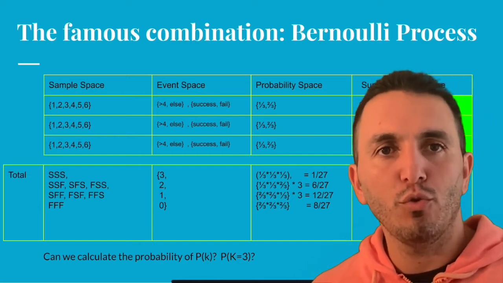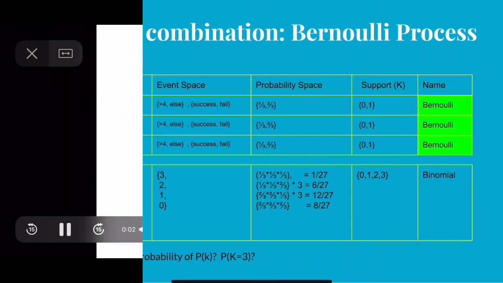To do that, we're going to move to the whiteboard. Here we go. We want to calculate the probability distribution function. We're just going to write a couple of cases right here to refresh us. This is success, success, success. This is success, success, failure.